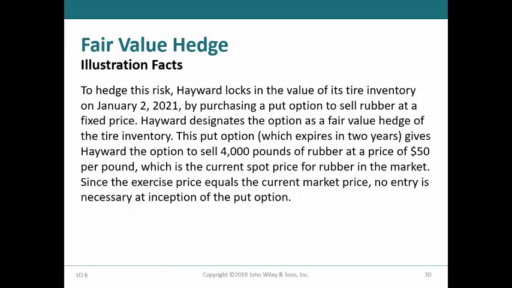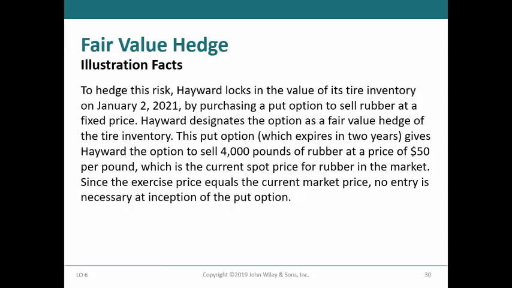When a company believes that a value will decline, they purchase a put option rather than a call option. In this case, Hayward is concerned that the price of rubber will decrease in the future, which would negatively affect the value of the tire inventory. The put option will increase in value if the price of rubber declines, opposite to the tire inventory. Thus, Hayward designates the purchase of the put option as a fair value hedge for the inventory.